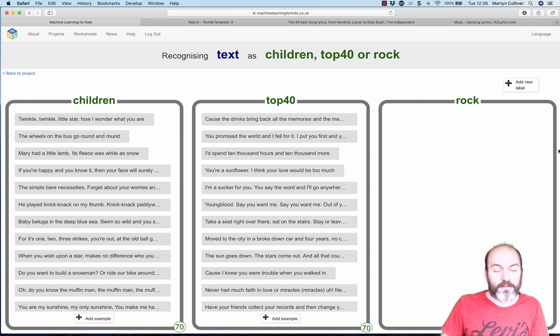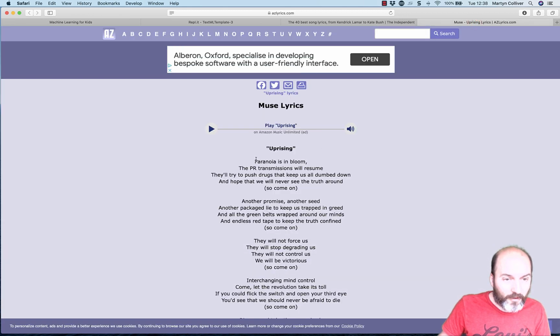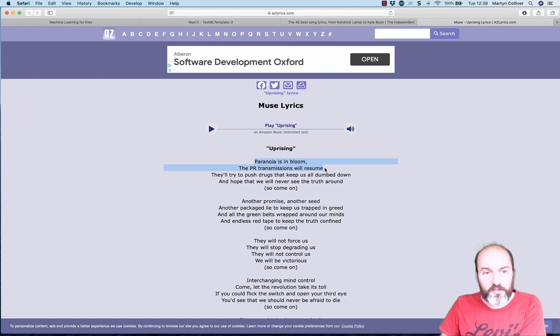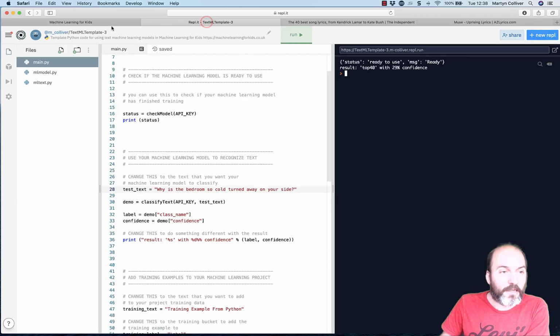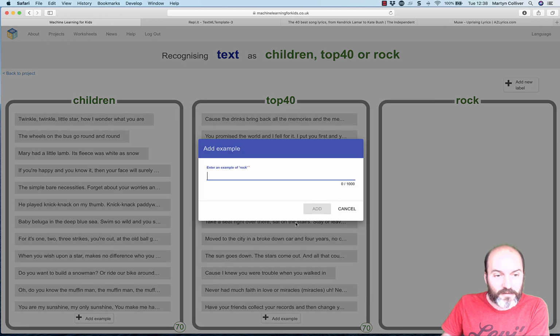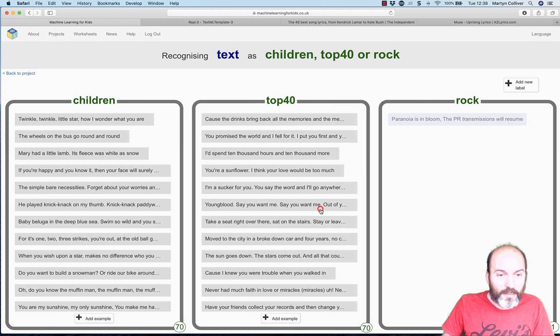Okay. And then I've given you some rock lyrics to add in. You can add in your own lyrics. So if you're into rock music and you've got a few more, go away and find them. So I like Muse. So here we are. Here's Paranoia is in Bloom. The PR transmission will resume. Nice. So we can then add that as an example rock lyric. And then we can add it in. So there we are. We've got some data for our rock classification.